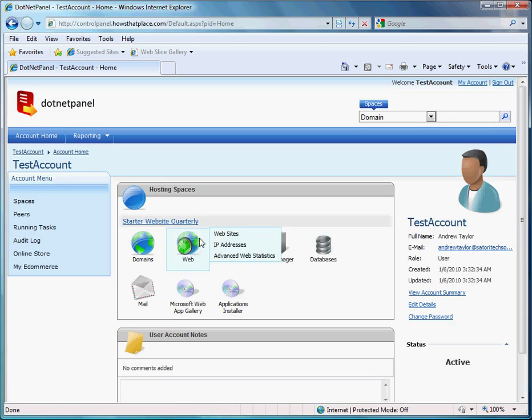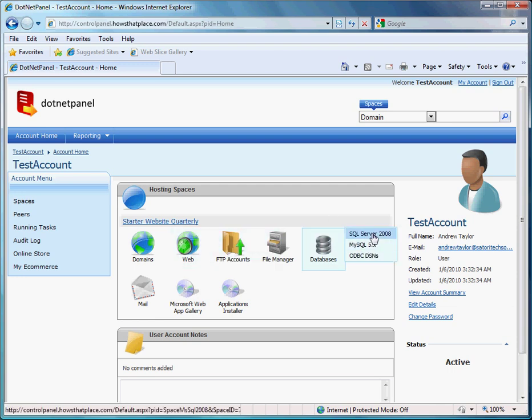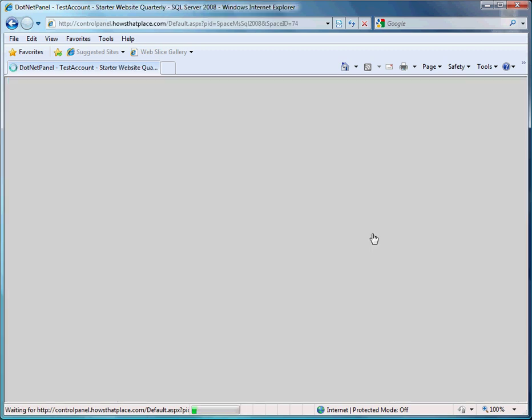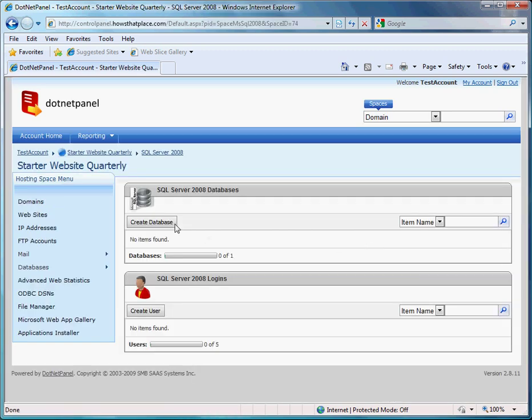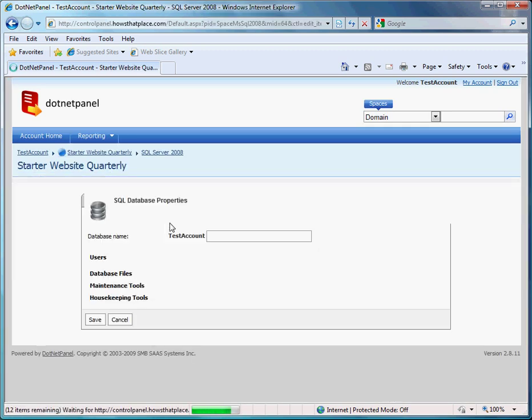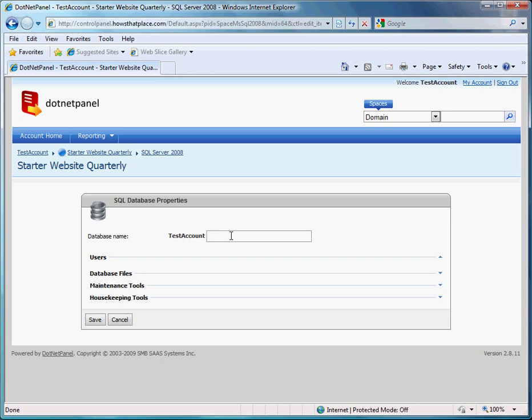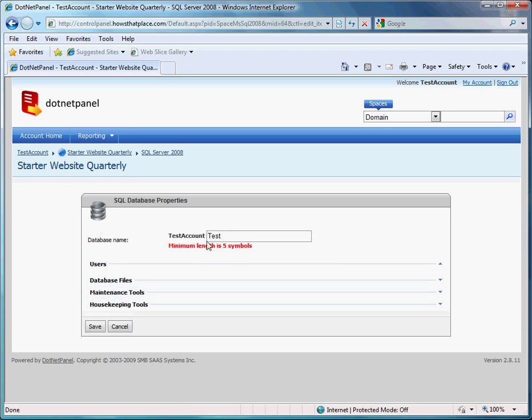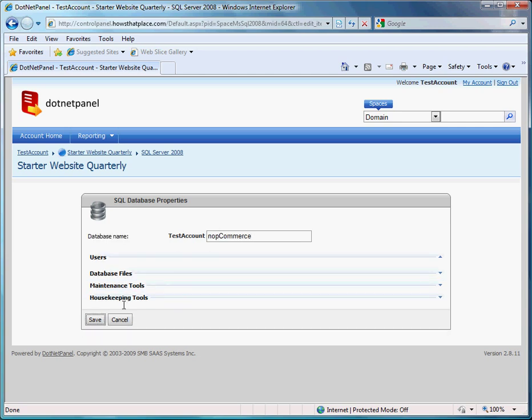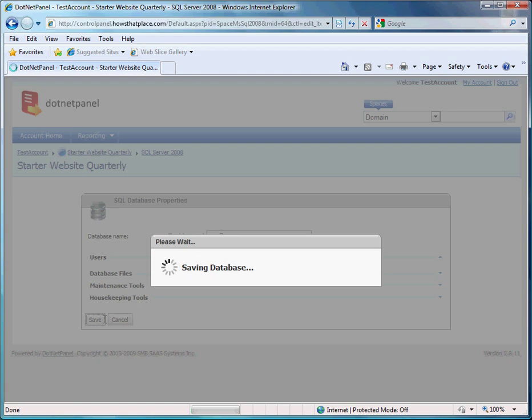From your dashboard, the first thing you'll need to do is create a new database for your nopCommerce. Select Databases, then SQL Server 2008. Now I want to create a database, and I'm going to just give it a username there, and that's too long, so we'll do test account nopCommerce, and we'll click Save.